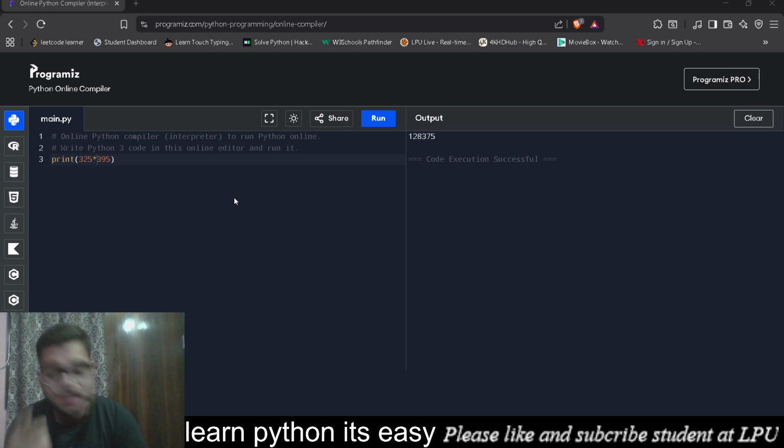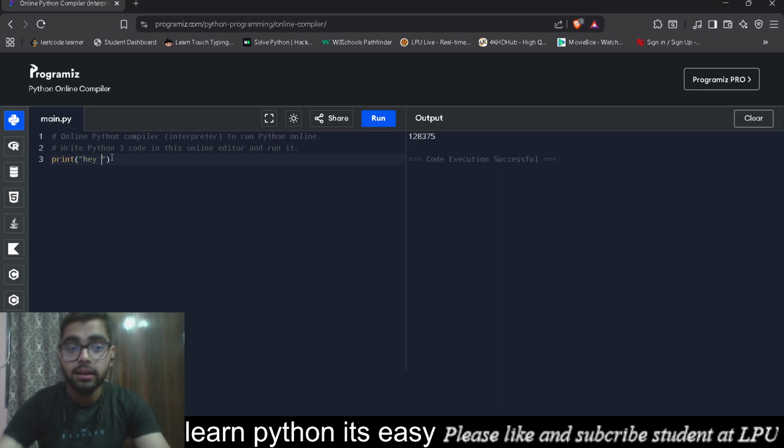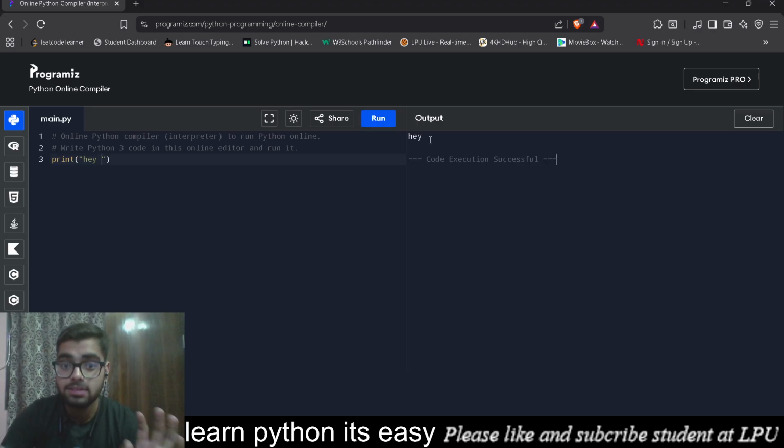Now the common mistake which very many people make is that they are putting semicolons. For numeric values, you don't have to put semicolons. If we want any output in numerics, we don't need any semicolons. But if I write hey without quotes, it will not give us an output.